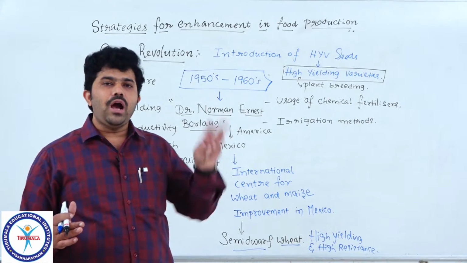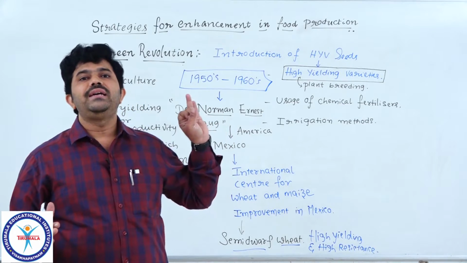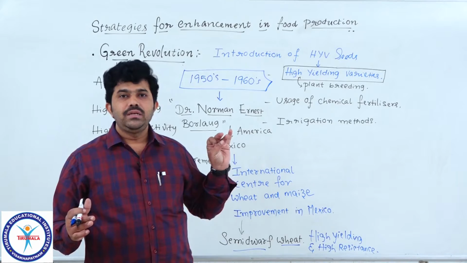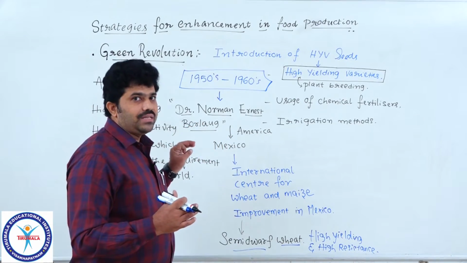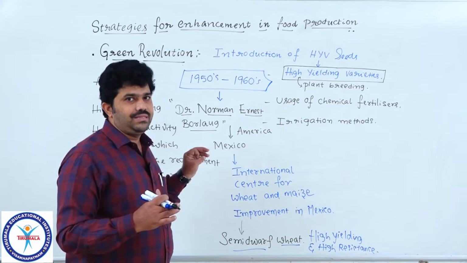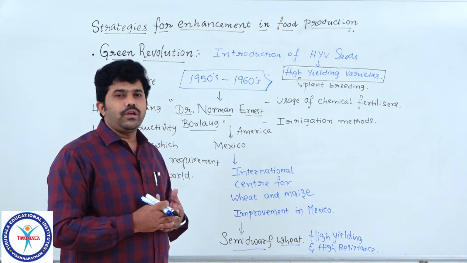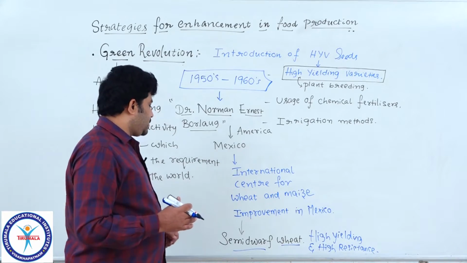Now, got the point? In all three crops, jowar, bajra and maize. Maize means corn. Jowar is the second crop, and millets are very important for making rotis and other food products we get, right? So like that, all these varieties were also introduced.